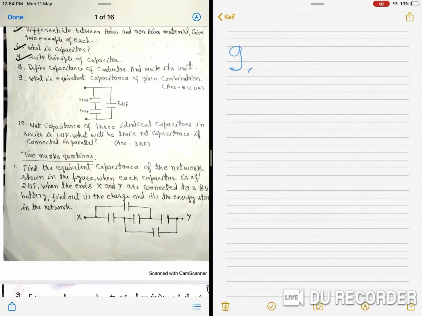So, the equivalent will be 1 upon C. Suppose the equivalent is given by C1, 1 upon 10 plus 1 upon 10, we will get by calculating 5 microfarad, and C1 is equal to 5 microfarad. C1 and 5 microfarad are in parallel. So, the net equivalent will be 5 plus 5 is equal to 10 microfarad.